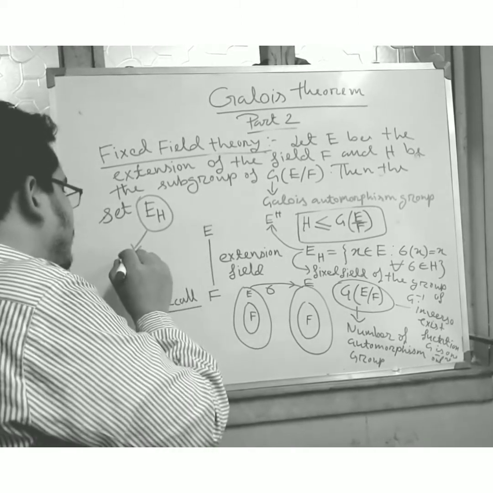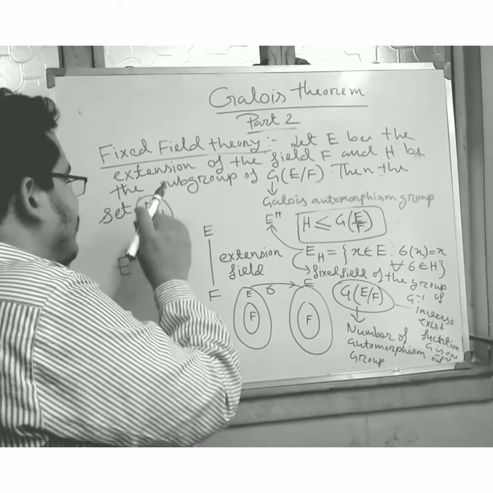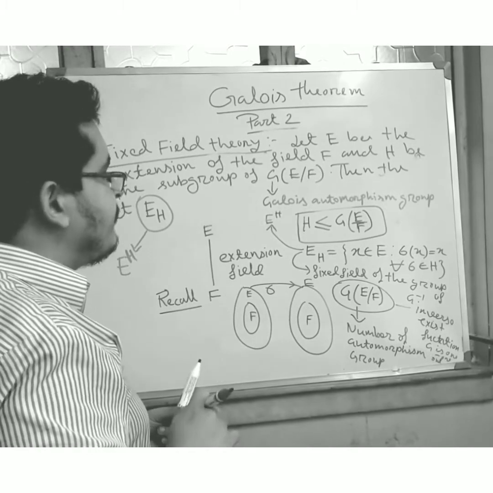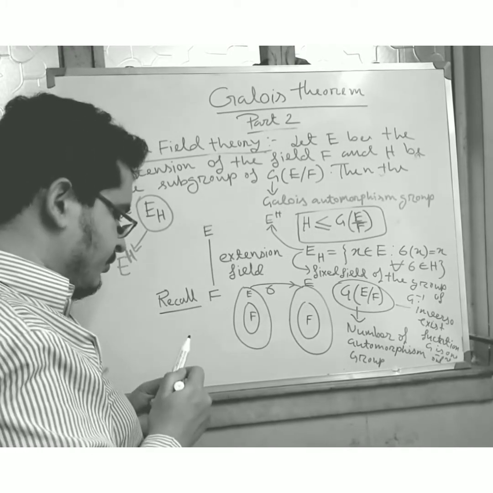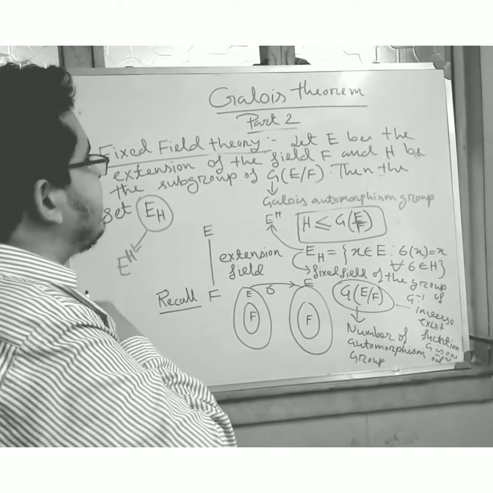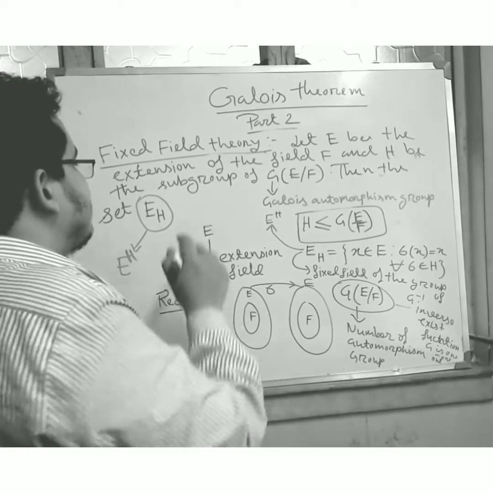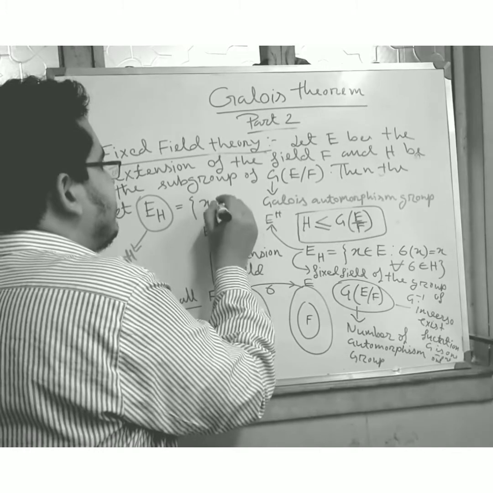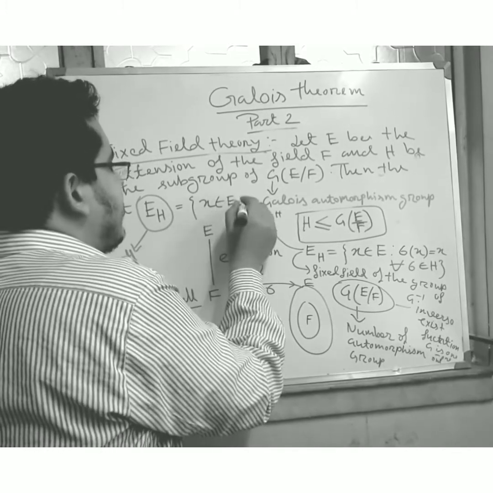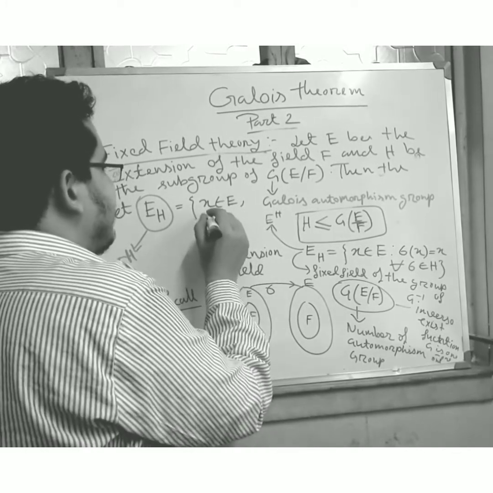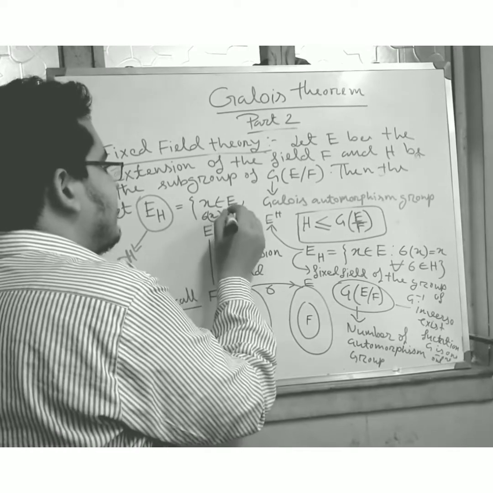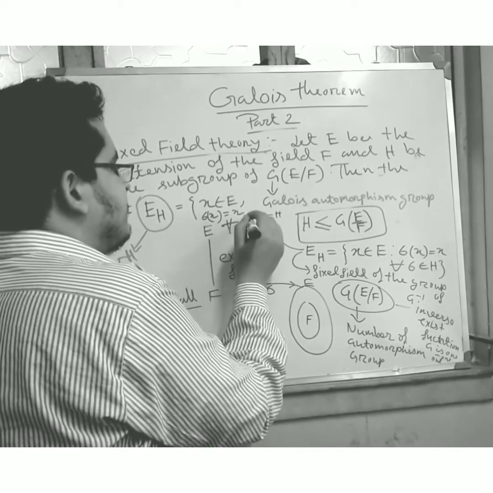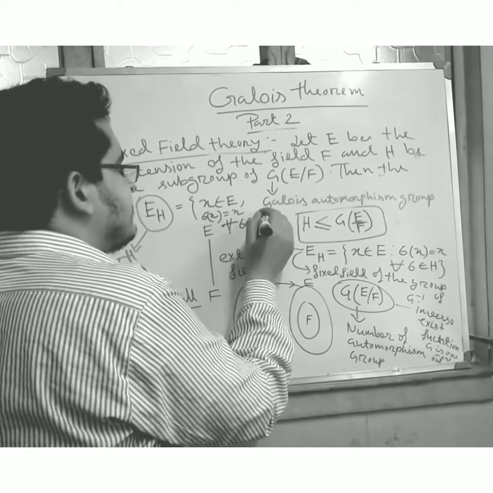The notation is different in different books, but the main target is the set E_H equals x belongs to E such that sigma(x) is equal to x for all sigma belongs to H.